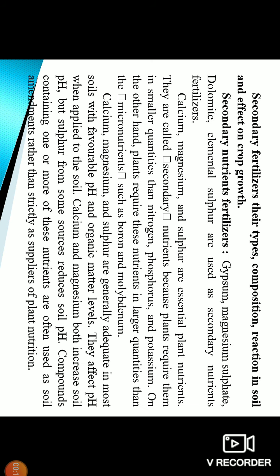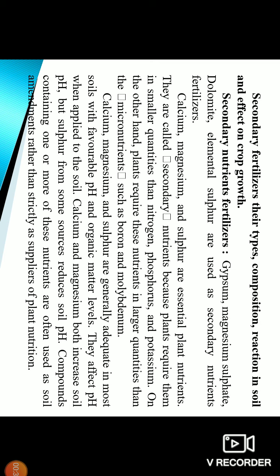Today I am going to present the video lecture on classification of secondary fertilizers: secondary fertilizers, their types, compositions, reaction in soil, and effect on crop growth. Secondary nutrient fertilizers are gypsum, magnesium sulfate, dolomite, and elemental sulfur. These are used as secondary nutrient fertilizers.